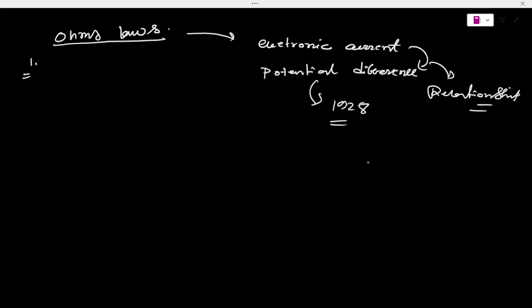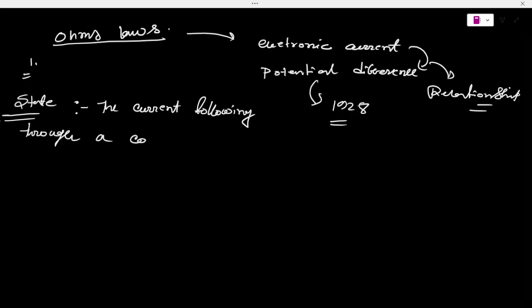The relationship is known as Ohm's law, and can be stated as, इसको किस तरीके से स्टेट किया जाता है, ठीक है। The statement says that the current flowing through a conductor is directly proportional to the potential difference.